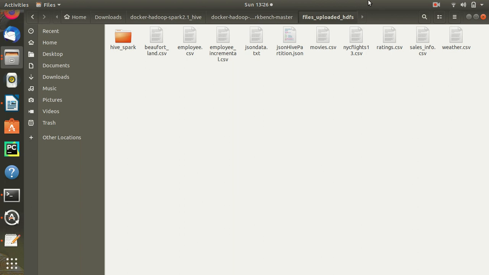Hello everyone. Today we will see something with respect to Hive and Spark. So first of all, what is Hive? Hive is a data warehousing framework. So what is a data warehousing framework?